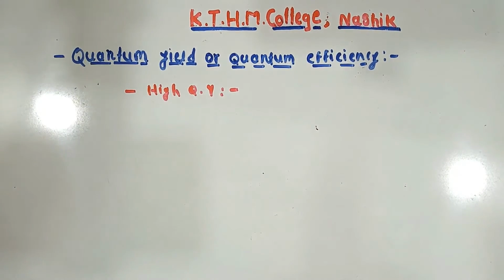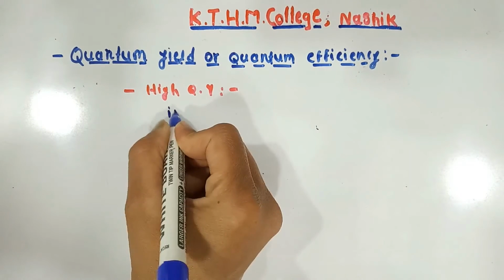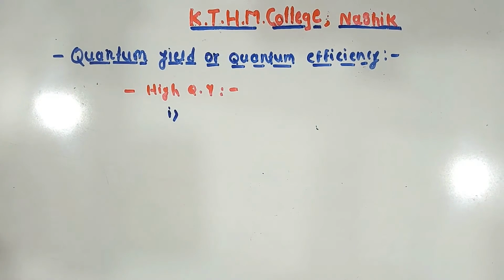First, high yield is due to the secondary reactions that occur due to transfer of energy by one molecule to another molecule, initiating secondary reaction. Thus, one photon decomposes two molecules.